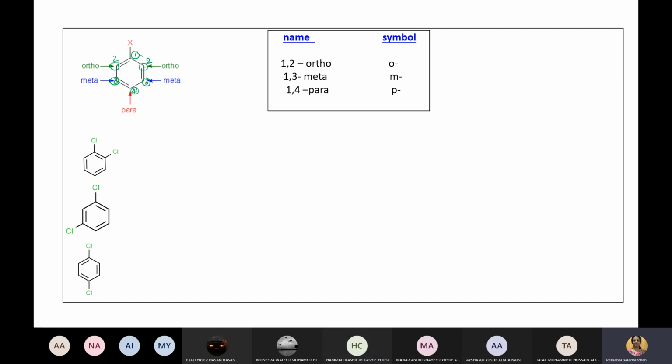So don't forget: 1, 2 is ortho, and the symbol is small letter o. 1, 3 is meta, the symbol is m. 1, 4 is para, the symbol is p. Did you understand? Yes, doctor. So adjacent positions are ortho. Alternate positions are meta. Opposite positions are para.